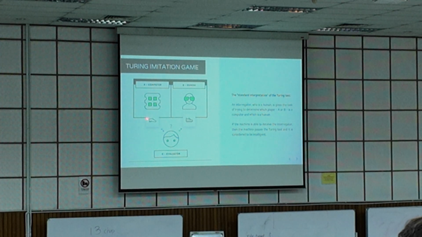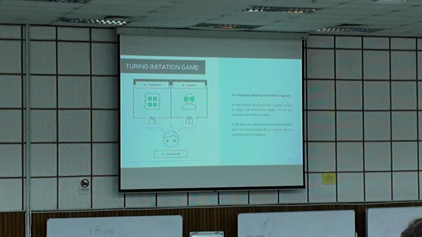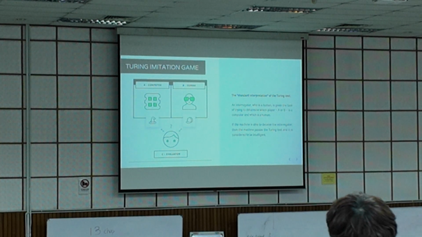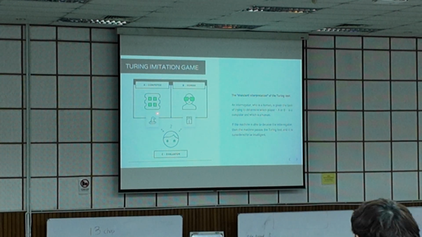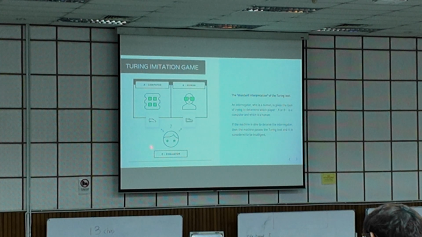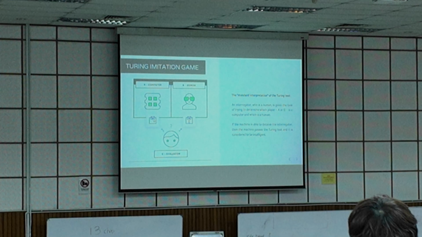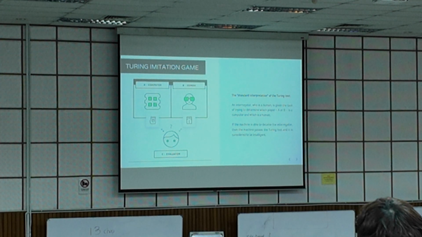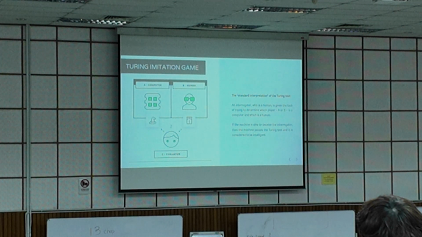Because the computer is able to fool the evaluator that it can behave like a human. That's why A passed the Turing test if the evaluator concludes A is more human-like compared to B. This is the idea proposed by Alan Turing, and this game is known as the Turing test.